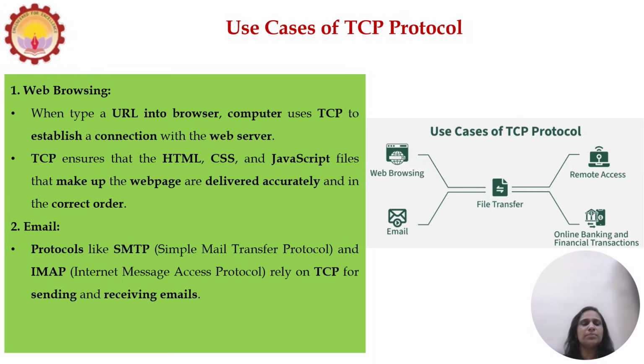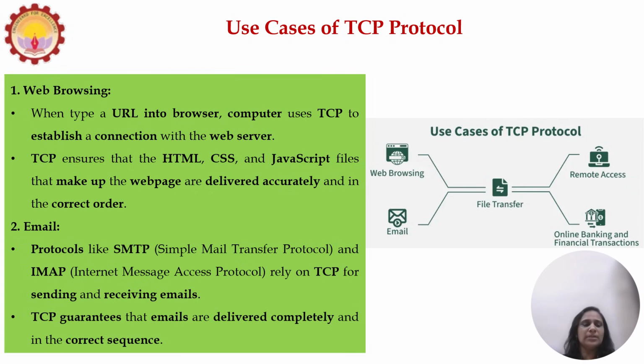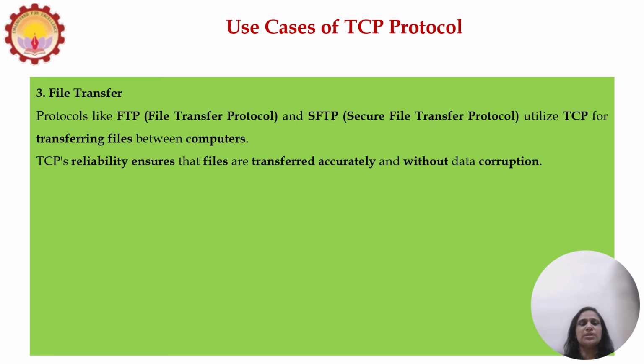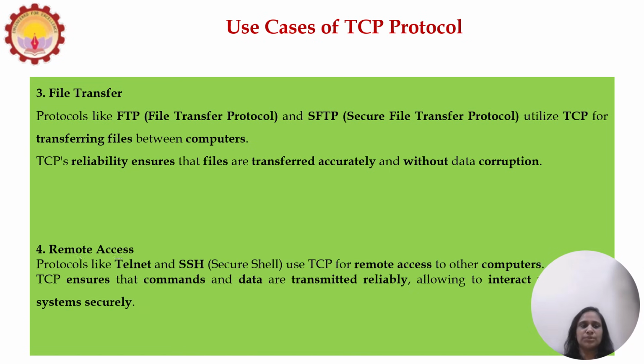Next use case is email. Here protocols like SMTP, the Simple Mail Transfer Protocol, and IMAP, the Internet Message Access Protocol, rely on TCP for sending and receiving emails. TCP guarantees that emails are delivered completely and in the correct sequence. Then another use case for TCP is file transfer. Protocols like FTP and SFTP utilize TCP for transferring files between computers. TCP's reliability ensures that files are transferred accurately without data corruption.